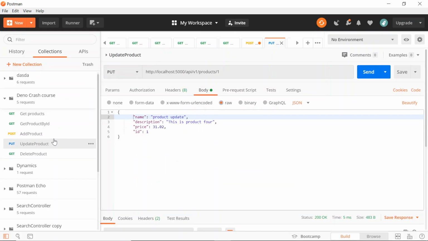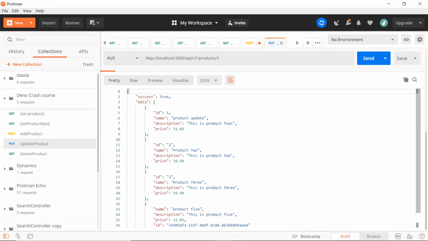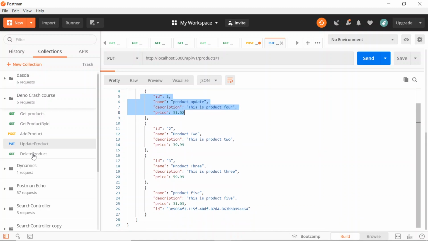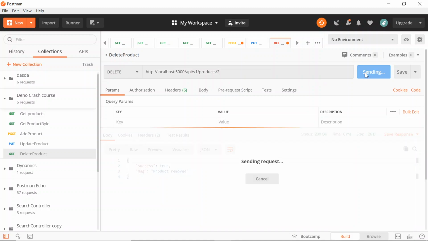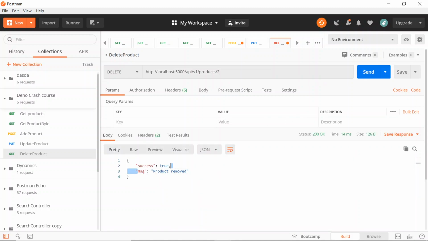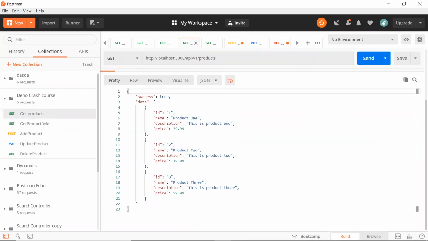Now let's move to the update case. Here, if I want to update a product, I can simply route update and run it. Here I am updating a record with ID 1. Save it. Here you can see that it is returning the updated record. The others are the same. Just like this, let's move to delete. For example, if I want to remove the product with ID 2, run it. You see that message, the product is removed now. Again just make a call to the get method. Here you can see that the product with ID 2 is missing.